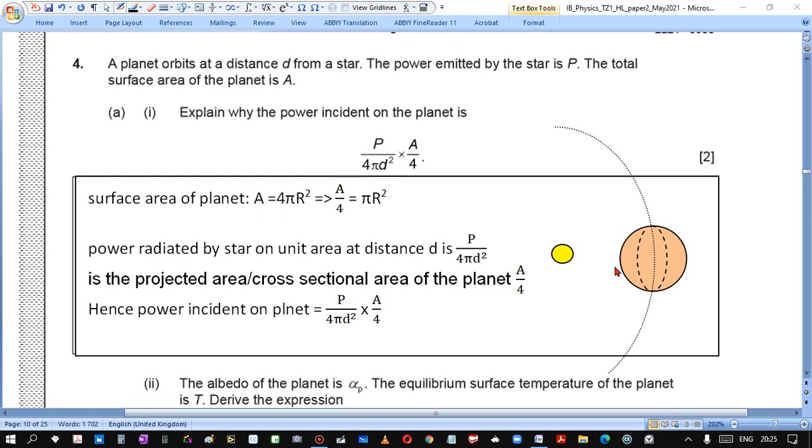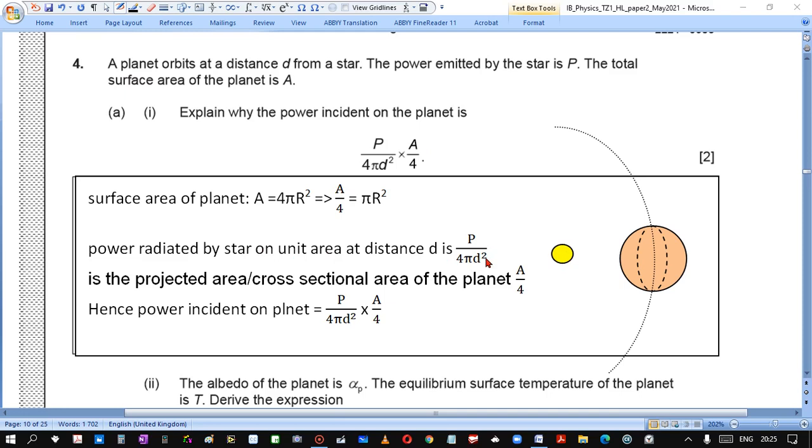is given. So if we take a planet, surface area is 4 pi r squared. It means that pi r squared equals A over 4. This we will need. Power radiated by the star on unit area at distance d is P. So from the star, P is energy per second, and it is spread over surface area 4 pi d squared.